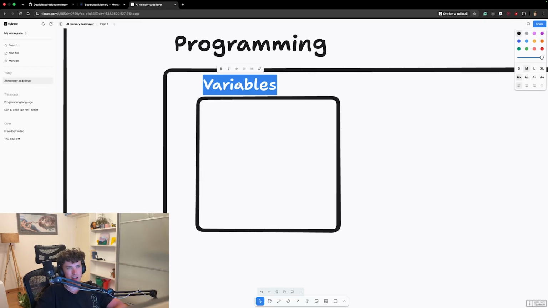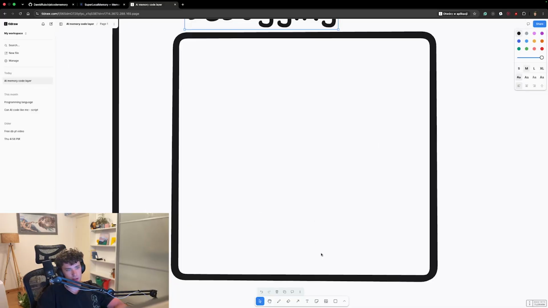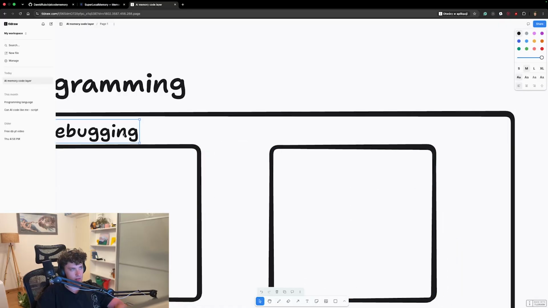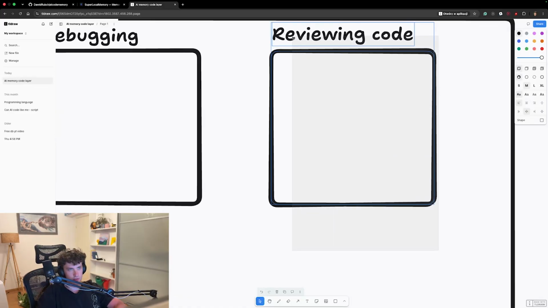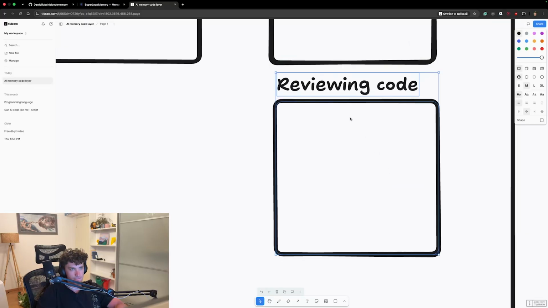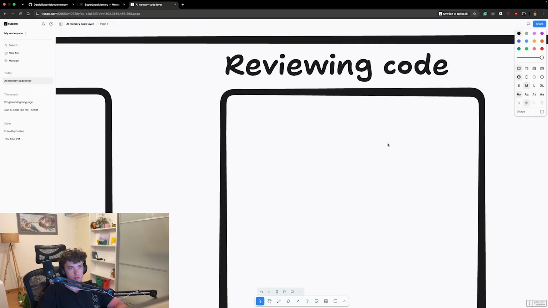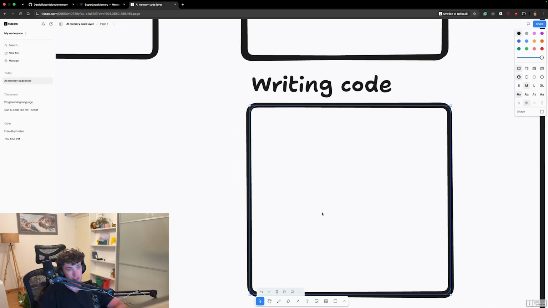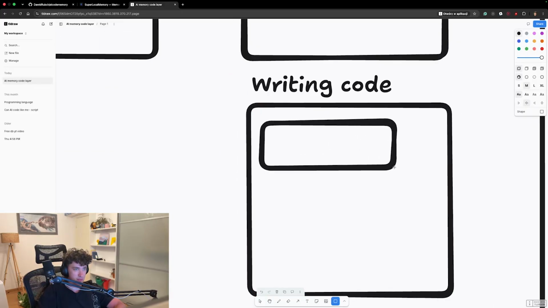Maybe variables, what's a high level before programming? Let's say debugging might be one skill. And then within debugging, one of the things can be reviewing code, which is a different skill than writing. So for example, writing could be here. And then inside reviewing code, or maybe inside writing code, we might have something like, I don't know, security or something.